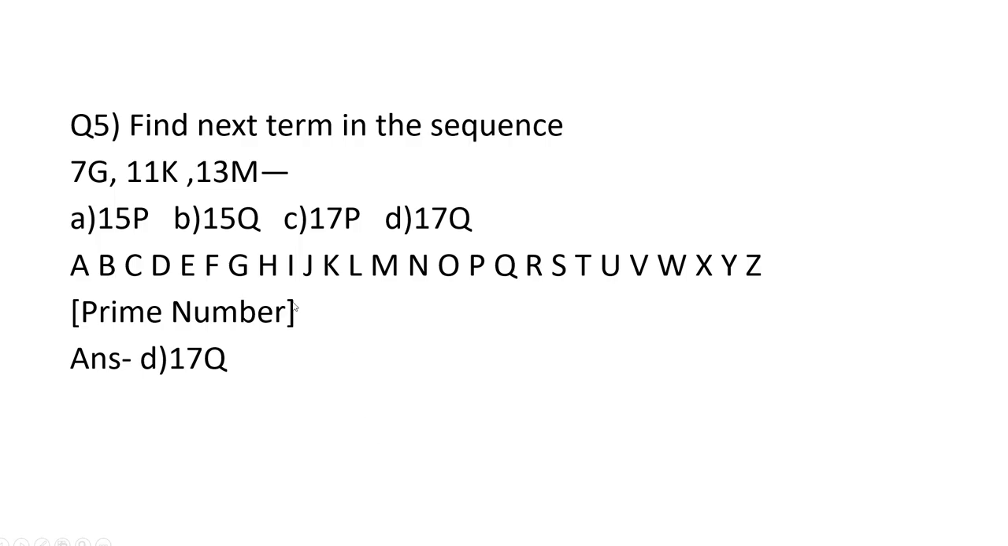Now, fifth question: find the next term in the sequence 7G, 11K, 13M, and so on. Here, these are all prime numbers. If you compare the letters also, G is the seventh letter, then K is the 11th letter, and M is the 13th letter. That means these are prime numbers.